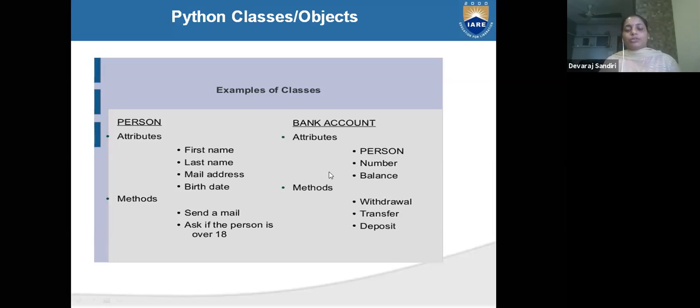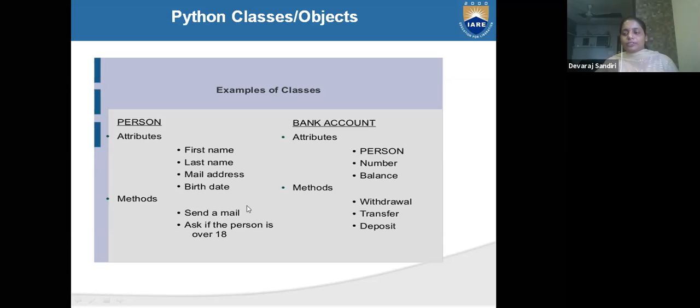See, 4-5 examples I will give you. If you have any doubt, ask me. See, person, in one person, what are the attributes? First name, last name, mail ID, birth date. See, in your class students, all students are having first name, last name, mail ID, and birth date. Okay, students, if I give here students instead of person. And here, methods. In method, what is the method? Send mail. You can do it or not, your wish. Ask if the person is over 18, whether your age is 18 or less than 18. That is a method. These all are methods.